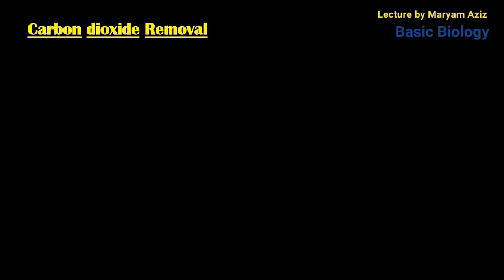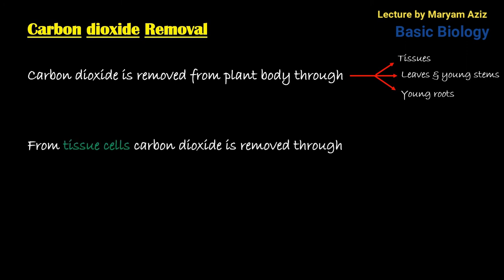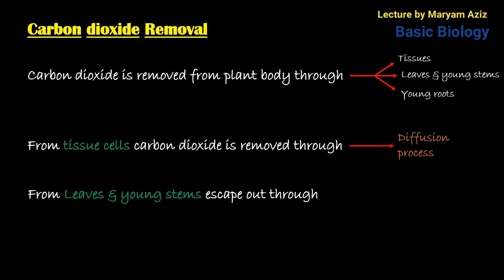This waste material is removed from the plant body through tissues, leaves, young stems and young roots. The plant body removes this carbon dioxide from tissue cells through diffusion, and similarly through leaves and young stems via a specific structure, the stomata.